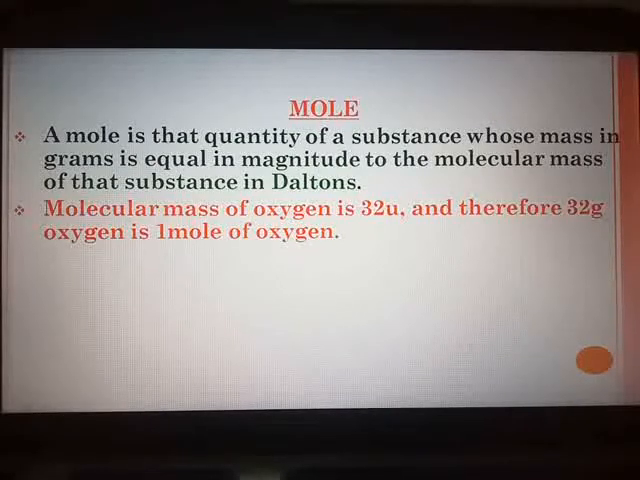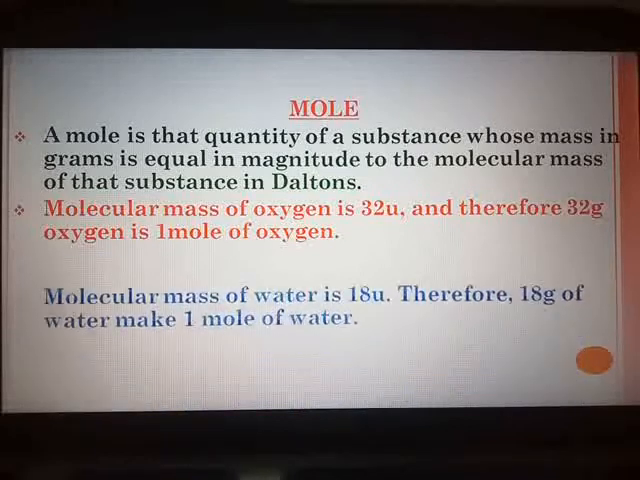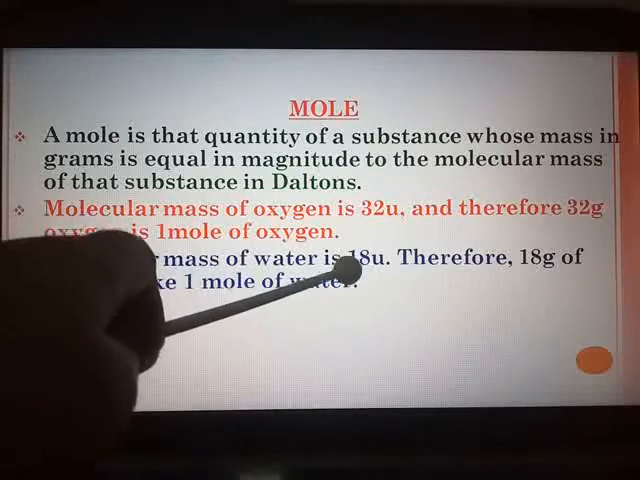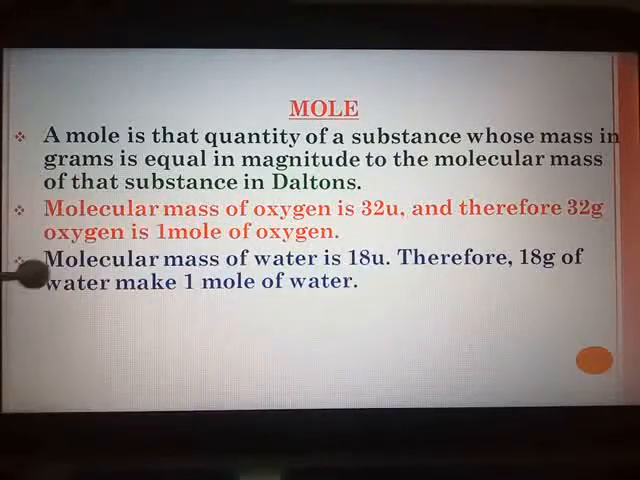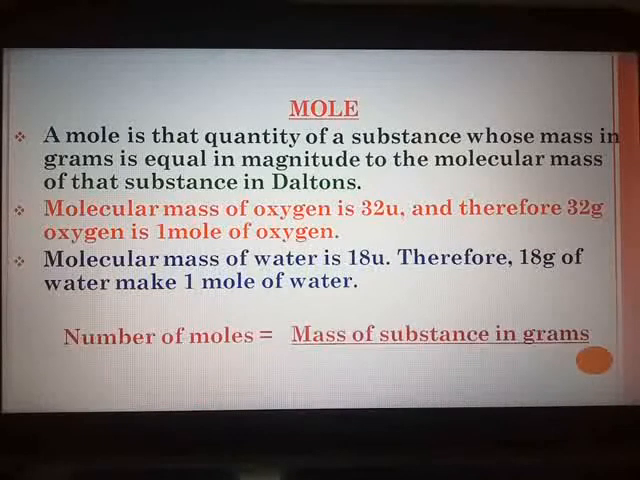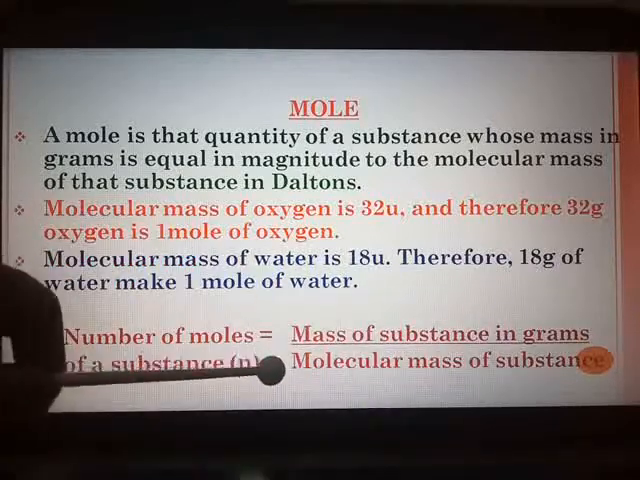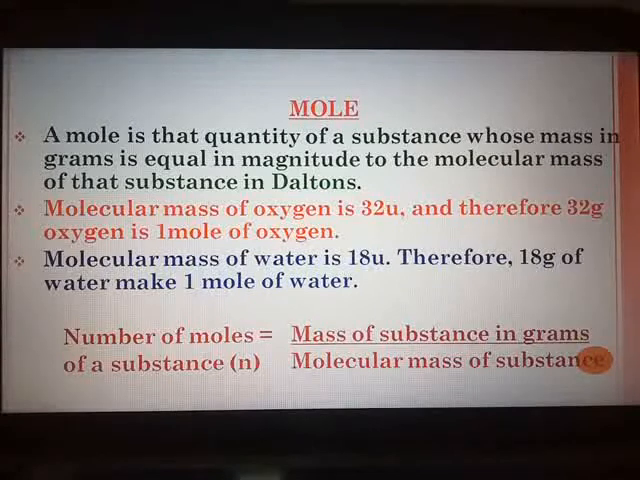So if you speak about carbon dioxide, the molecular mass of carbon dioxide is 44. So 44 grams of carbon dioxide is 1 mole of carbon dioxide. Or if you take the example of water, the molecular mass of water is 18. Therefore 18 grams of water make 1 mole of water. Now to calculate the number of moles of a substance, you have to use the formula: mass of a substance in grams upon molecular mass of that substance, and this formula we have applied in solving the textual numerical examples.